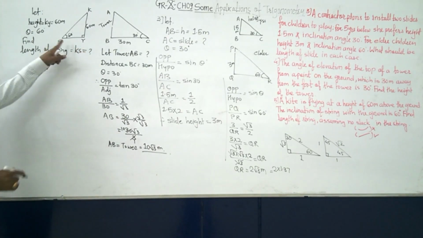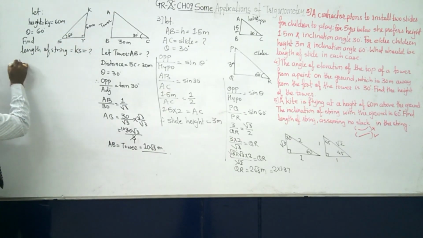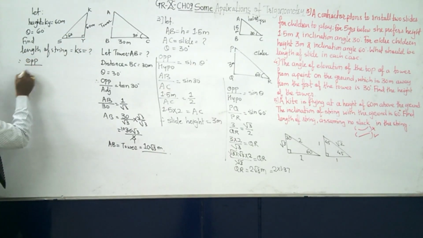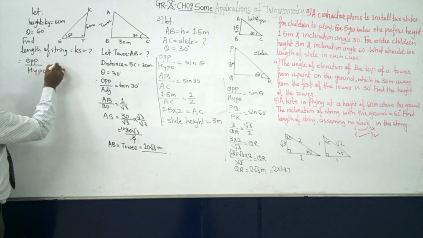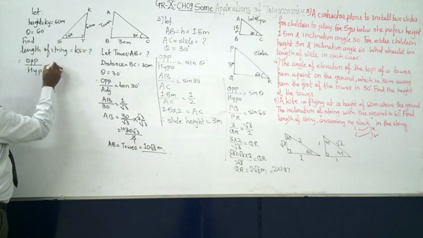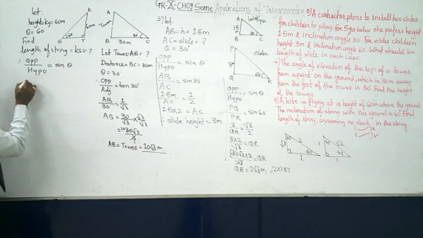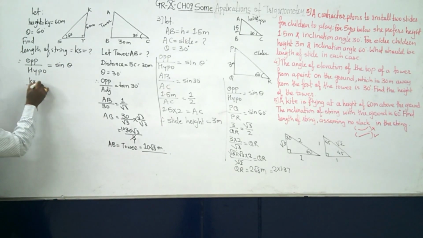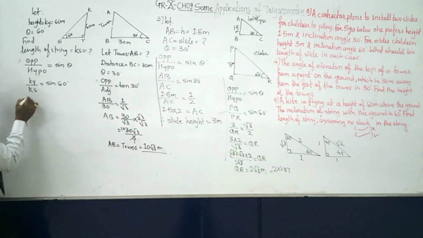So again, theta is given, opposite side is given, hypotenuse we have to find out. Whatever theta is given, we know that opposite upon hypotenuse is sine. Opposite is KY, hypotenuse is KS, and then sine theta is equal to sine 60 degree. Now KY is given, 60.